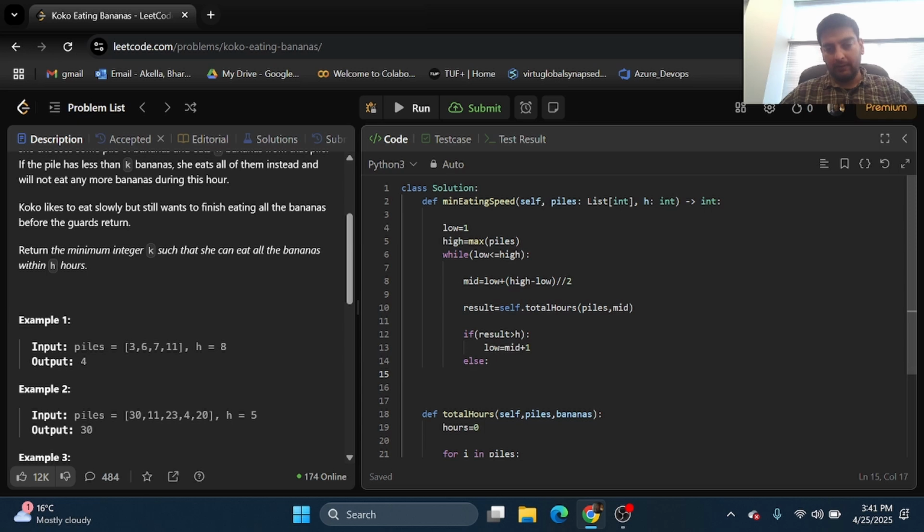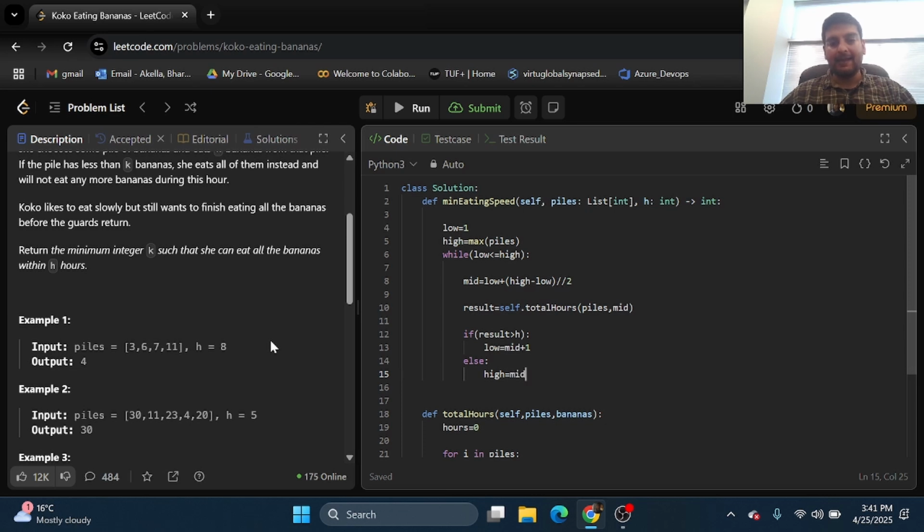But on the other hand, the other condition will be if result is less than h, which would mean that the number of hours taken is less than the number of hours the guard is away. So in this case, obviously the monkey is able to eat all of the bananas. If the monkey is able to eat all of the bananas, we need to find the minimum such value.